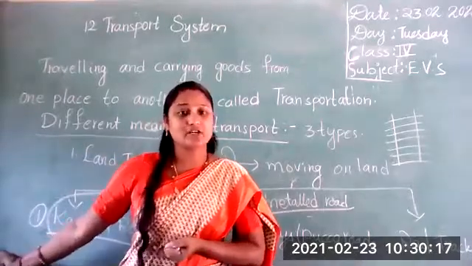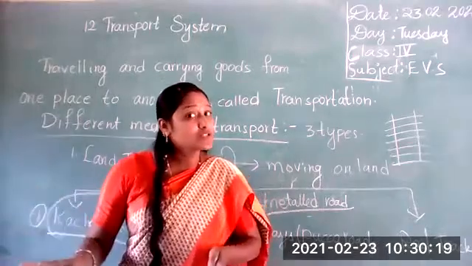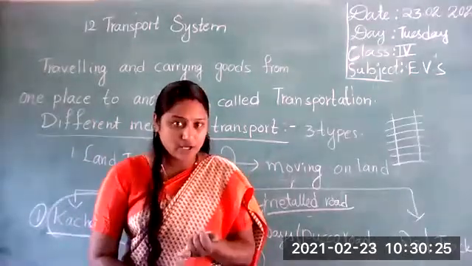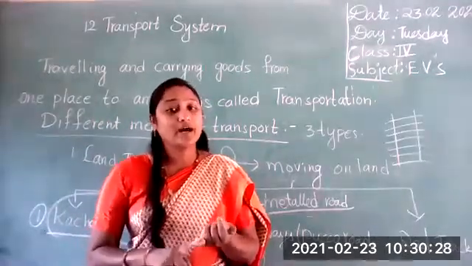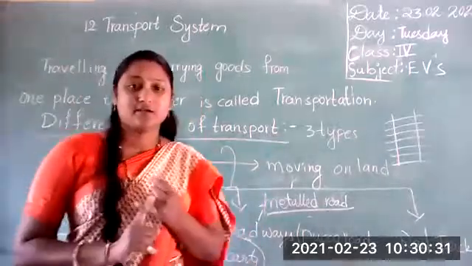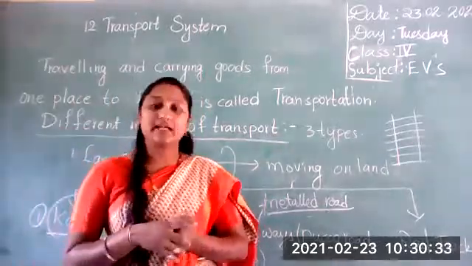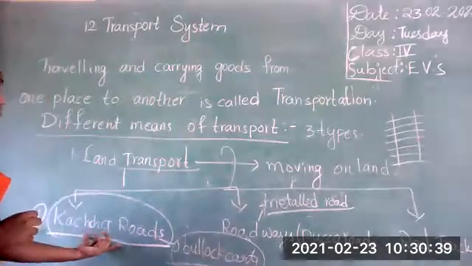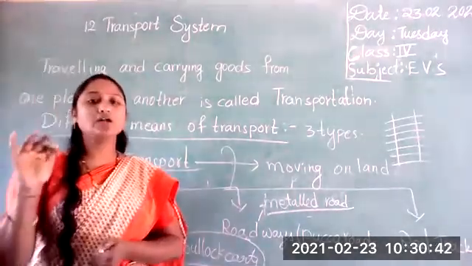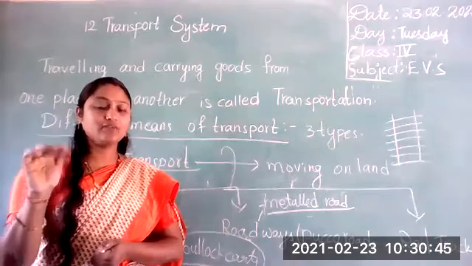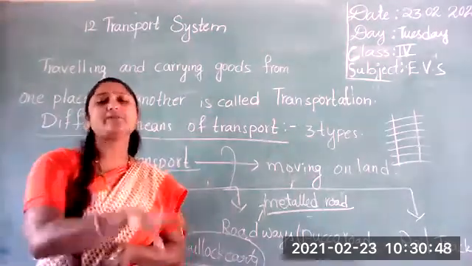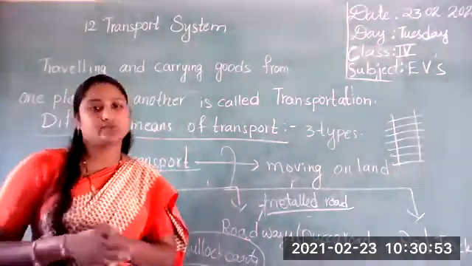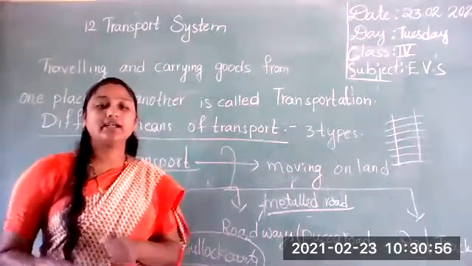So today we already discussed land transport. Again, land transport is also broadly classified into three groups: transport on kacha roads, transport on pakka roads or roadways, and transport on rail tracks. So these are the three groups. Now here, transport on kacha roads we can see mostly in the villages, where they are traveling on bullock carts and everything. Okay, children, this is about your land transport group.